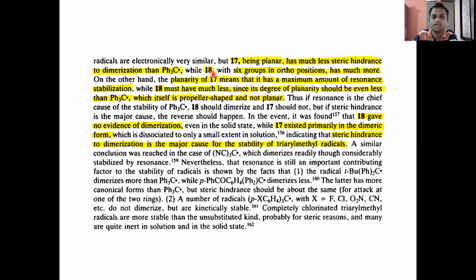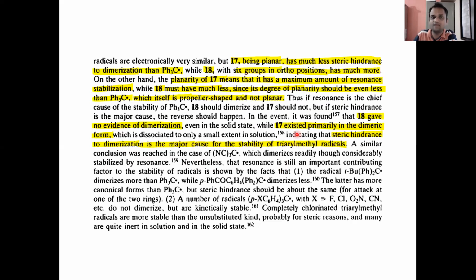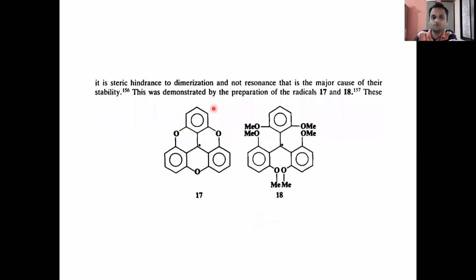See, 18 has 6 groups in ortho positions. See here, 1, 2, 3, 4, 5, 6. Six groups are in ortho positions, so it has much more steric hindrance to dimerization. So due to these ortho substituents, it cannot undergo dimerization.